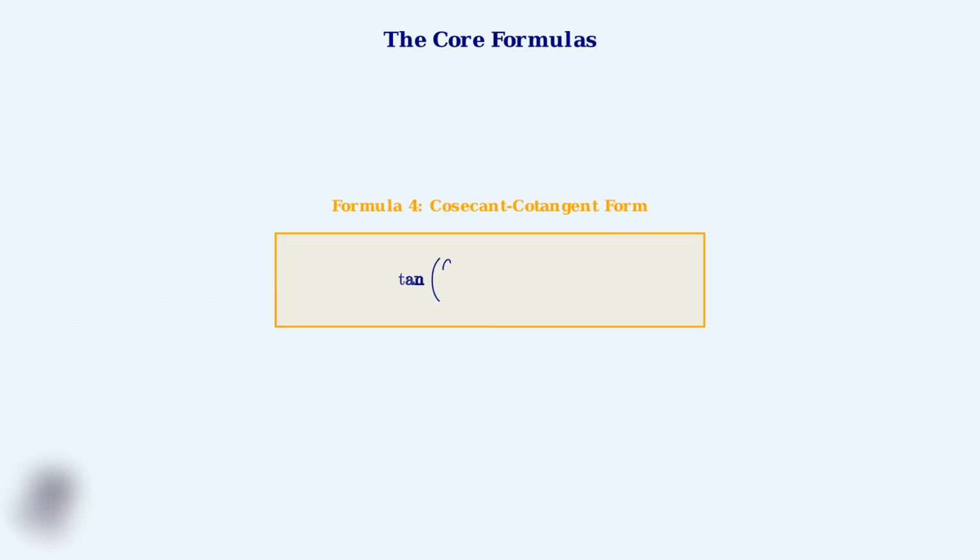Now let me clear the screen to show you the fourth and final formula, which has a unique form using cosecant and cotangent functions. The fourth formula uses cosecant and cotangent functions. It states tangent of theta over 2 equals cosecant theta minus cotangent theta. This form is especially useful in advanced calculus applications and integral substitutions.